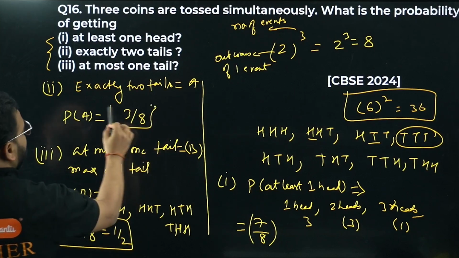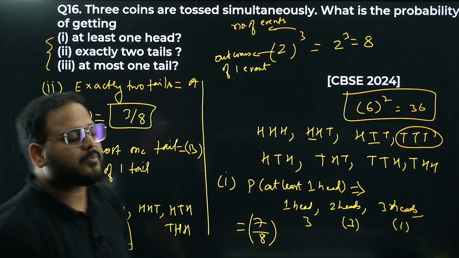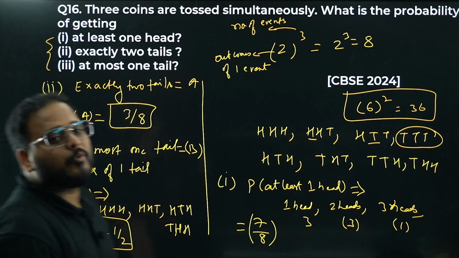Over here the answer is 3 by 8. Over here the answer is 7 by 8. First option's answer is 7 by 8. Second option answer is 3 by 8. Last option answer is 1 by 2. Please have a look. Question number 16 is over.